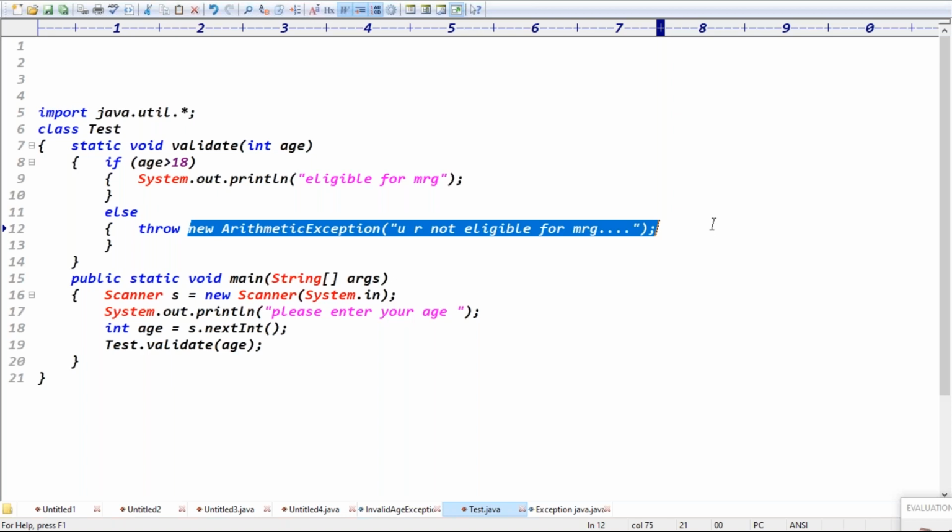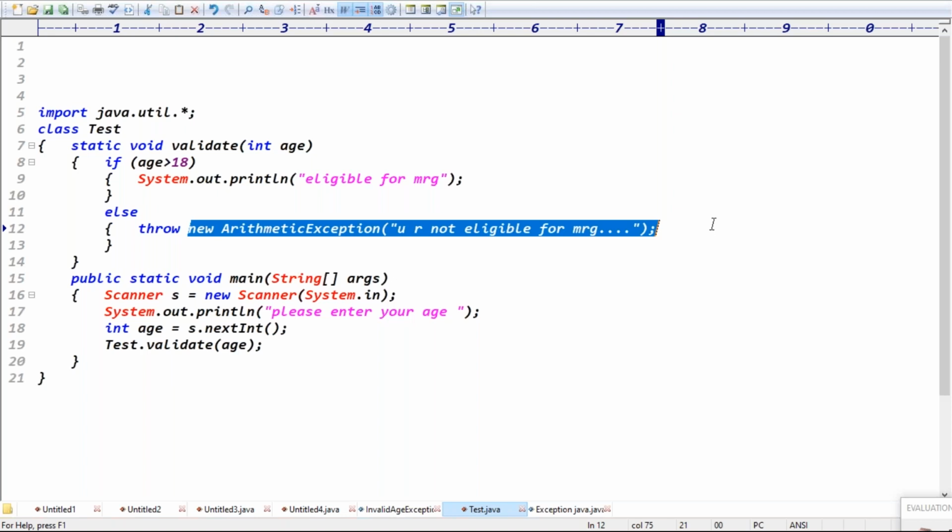The reason, guys, is that predefined exceptions already contain some fixed meaning. Arithmetic exception already contains a fixed meaning, so don't disturb the predefined support, right? So if you are not disturbing the predefined exceptions, then what is the purpose of the throw keyword?